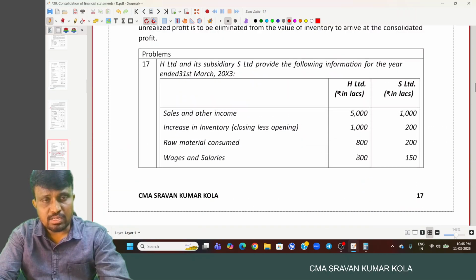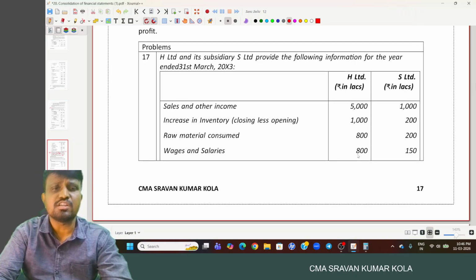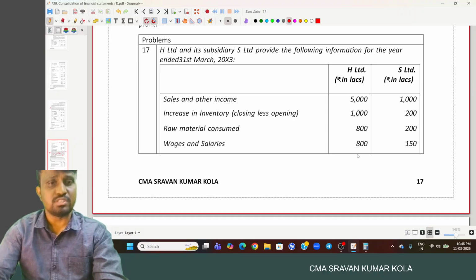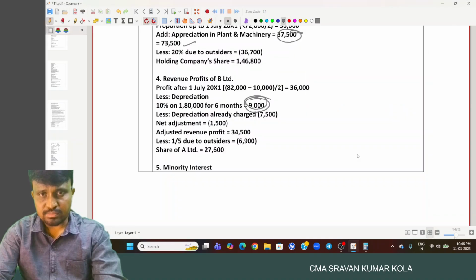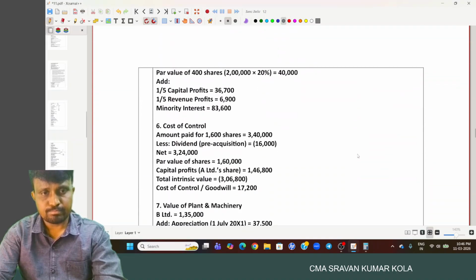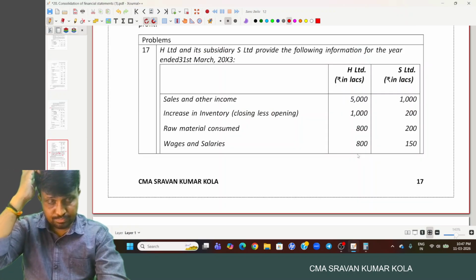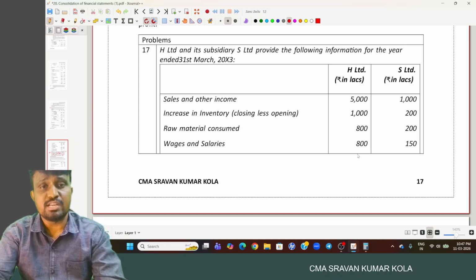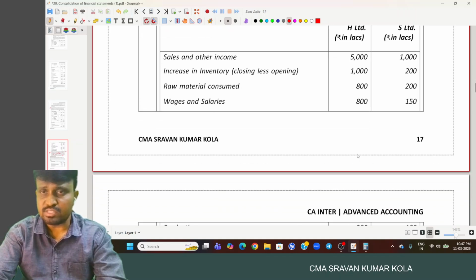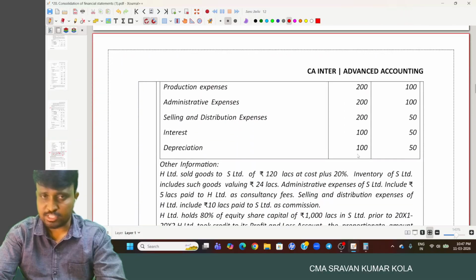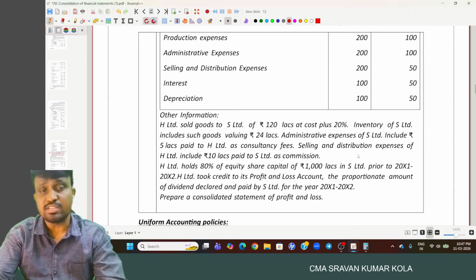Here H Limited and its subsidiary S Limited provide the following: the sales and other income. And even in case of the profit and loss statement also, we have to follow Schedule 3 only. So sales and other income provided, and increase in inventory and the raw material consumed, wages and salaries, production expenses and administrative expense, selling and distribution, interest and depreciation.